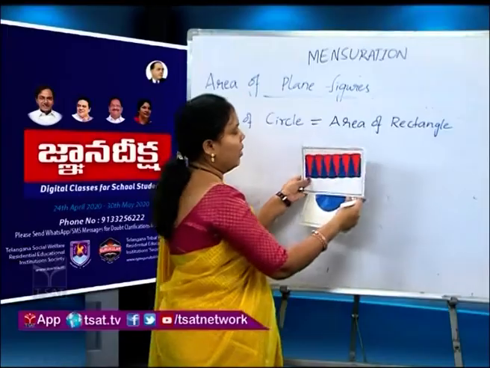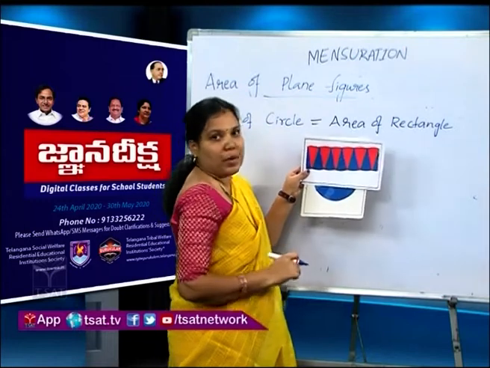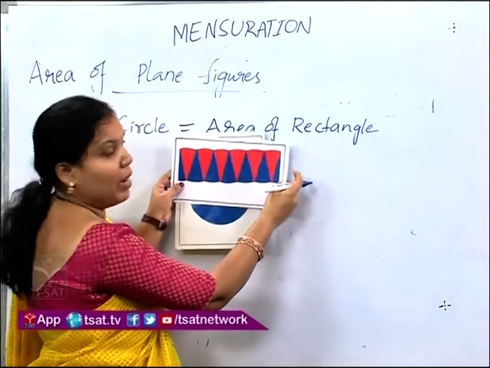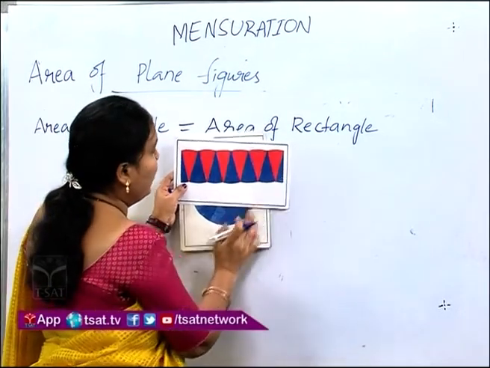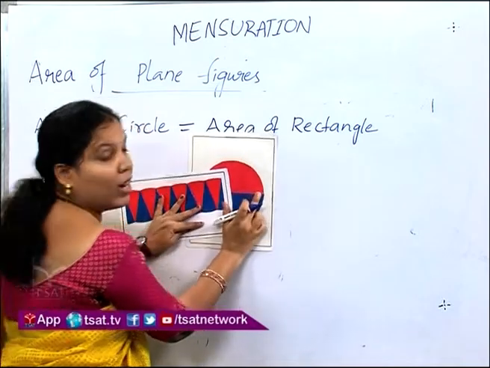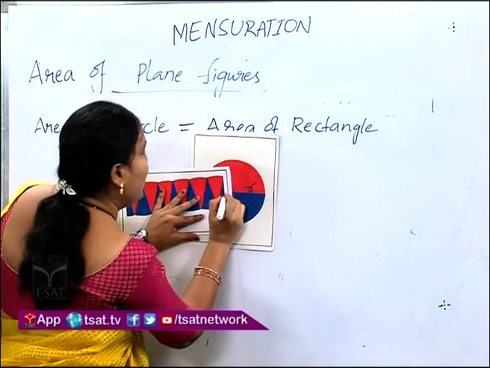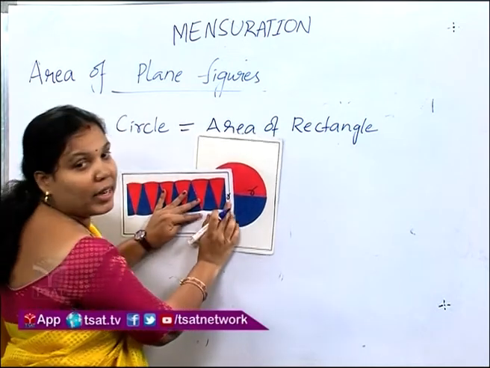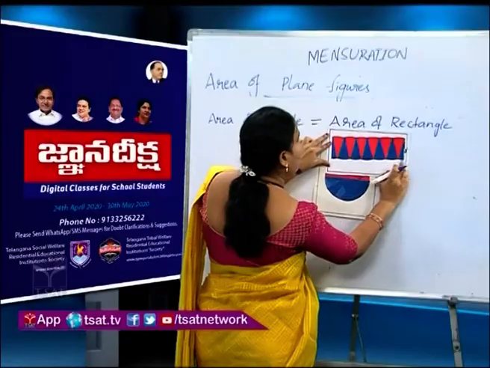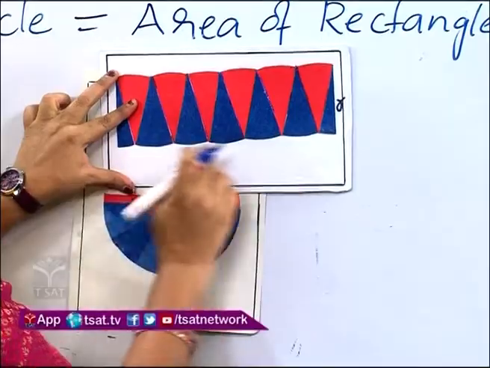Here L is the length of the rectangle and B is the breadth of the rectangle. The breadth of the rectangle is equal to the radius of the circle. The radius of the circle, as we already learned, is r. So the breadth of the rectangle is r, and this blue part, the total blue part, is the length of the rectangle.